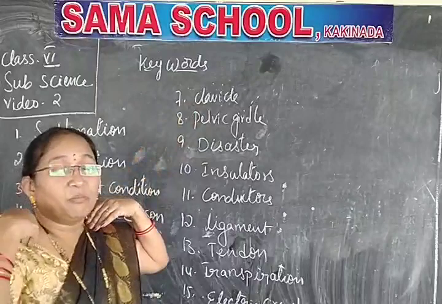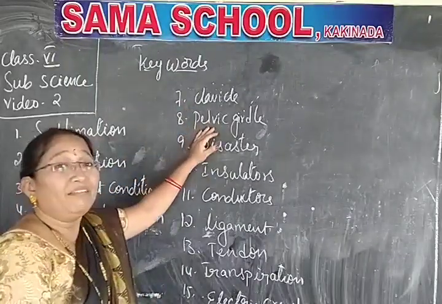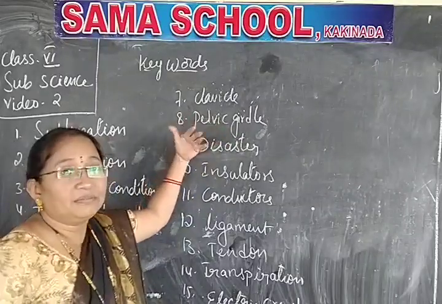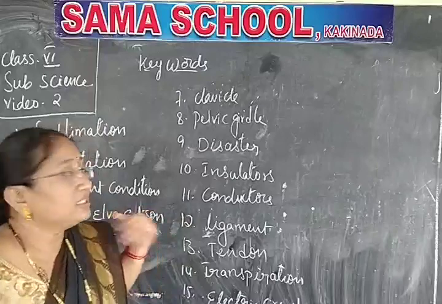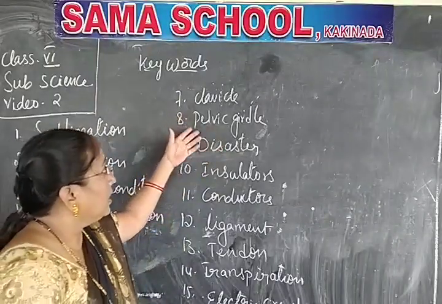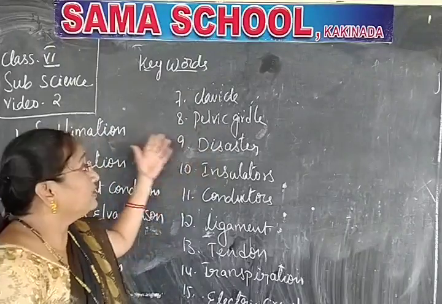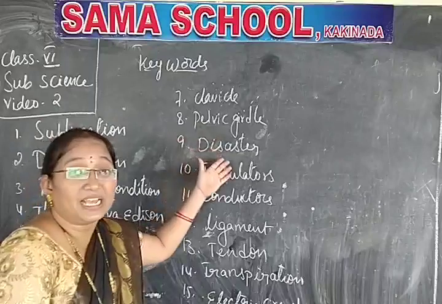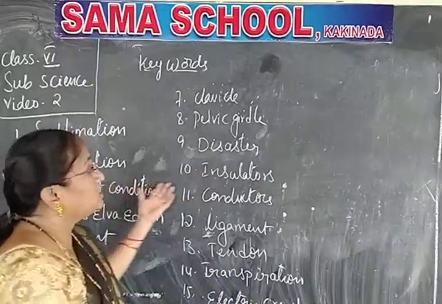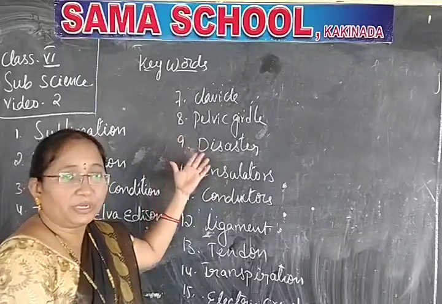Clavicle means this bone here. The bone name is clavicle. Pelvic girdle: the hip girdle, at the back below the thorax cavity, the chest cavity, is called the pelvic girdle. These are the bones. Understand? Disaster. After drought condition, when the disaster comes, drought conditions can arise. It's a very bad situation.